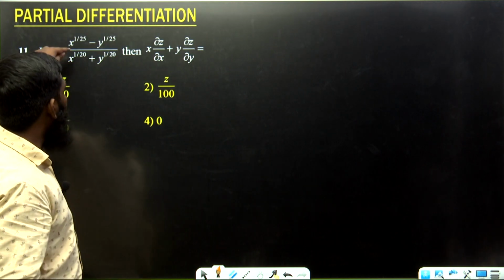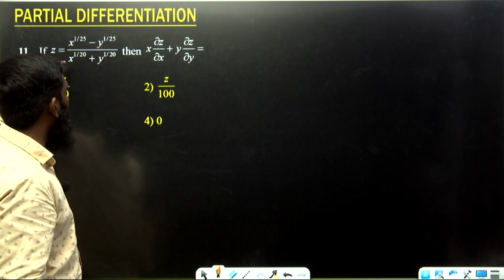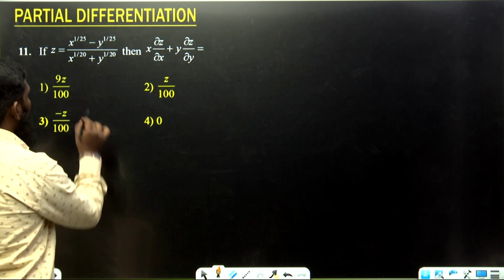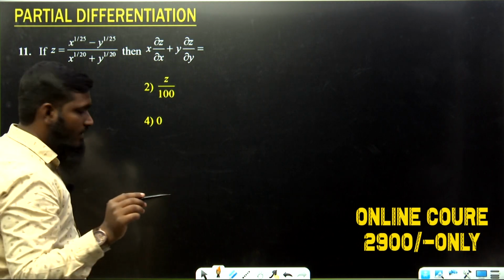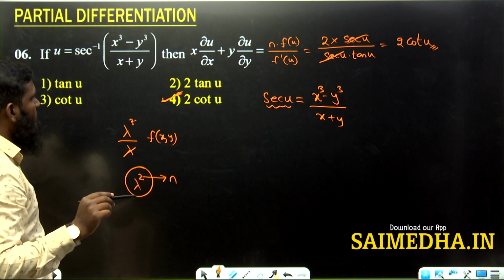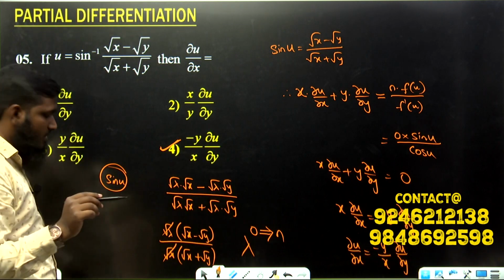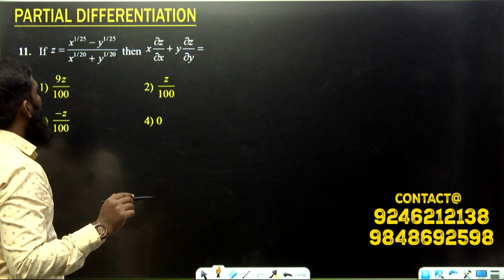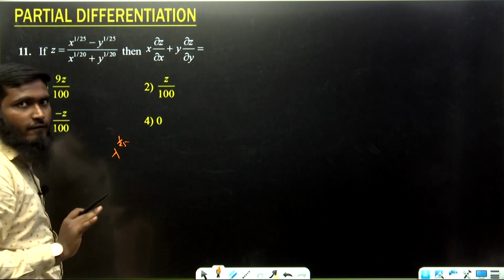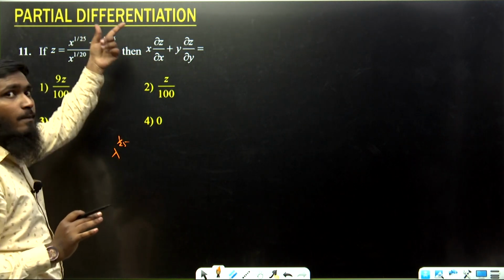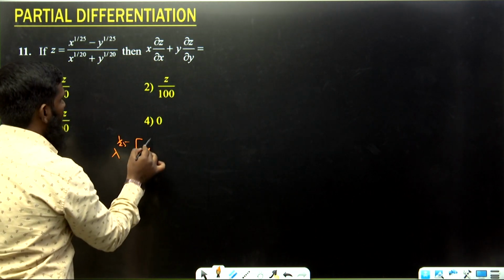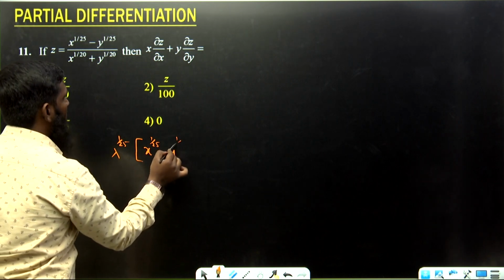Now next one, z is equal to x power 1 by 25 minus y power 1 by 25 divided by x power 1 by 20 plus y power 1 by 20. Okay. Now let us see this part. So in the place of x we are writing lambda x. Now in our previous question, how we have taken root lambda separately, root lambda into root x. Similarly over here also, lambda power 1 by 25 into x power 1 by 25 minus lambda power 1 by 25 into y power 1 by 25. I have taken lambda power 1 by 25 as common. Then what is left? x power 1 by 25 minus y power 1 by 25.